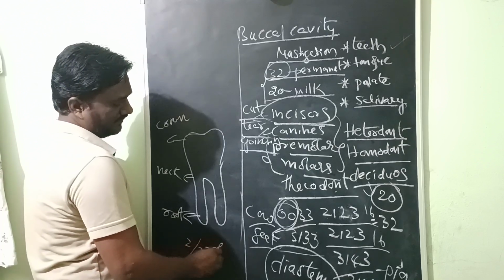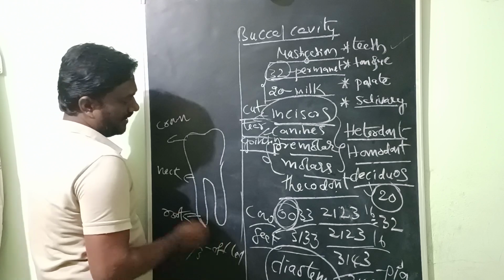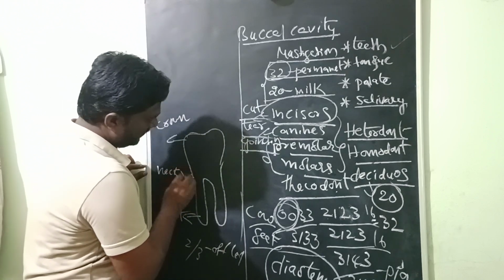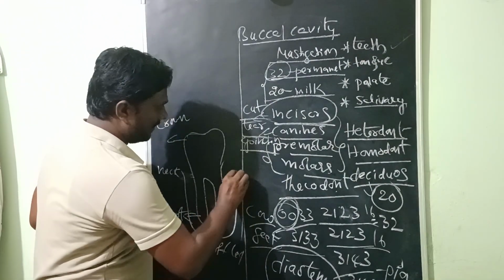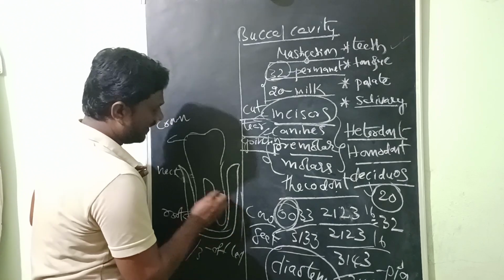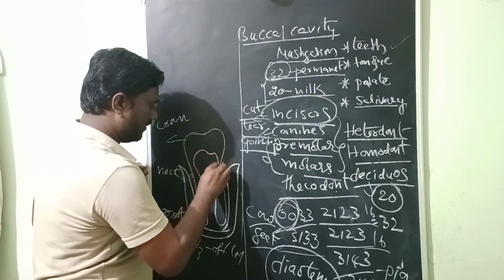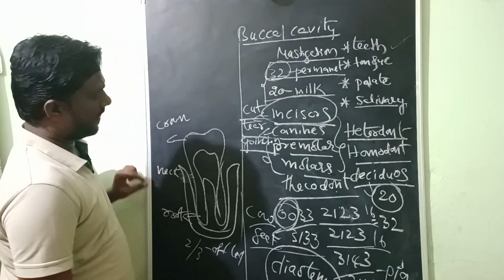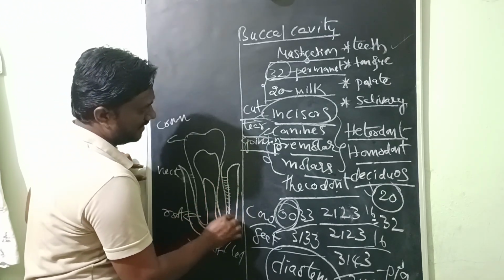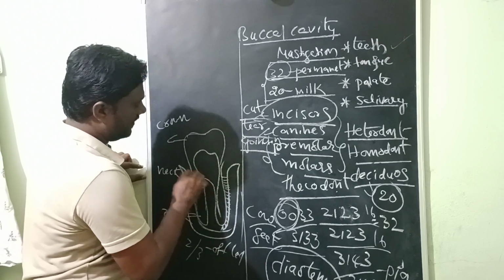Two-thirds of the tooth is present in the sockets of the jaw, held with the help of a hard cement-like structure called cementum.